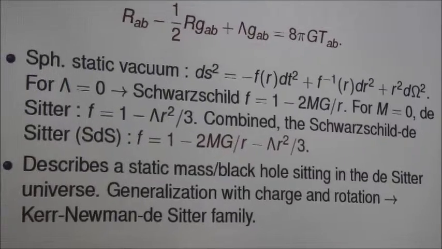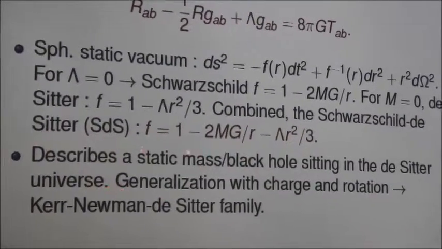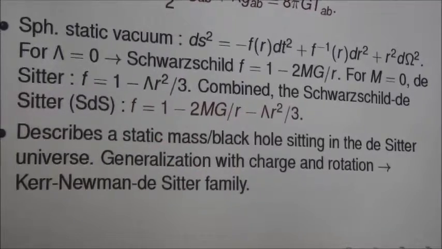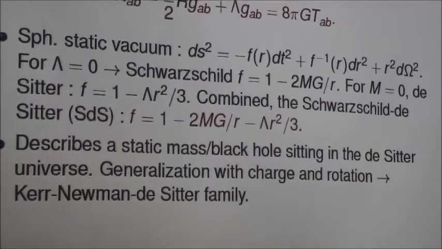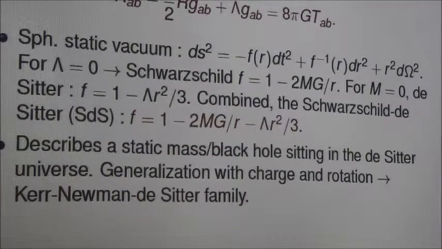This Schwarzschild de-Sitter solution describes a static mass, or it could be a black hole, or it could be a time-independent star, the exterior of a star, for example, sitting in the de-Sitter universe, and it can be further generalized with charge, called the Reissner-Nordström de-Sitter solution, and we can put even rotation to that, known as the Kerr-Newman de-Sitter solution.